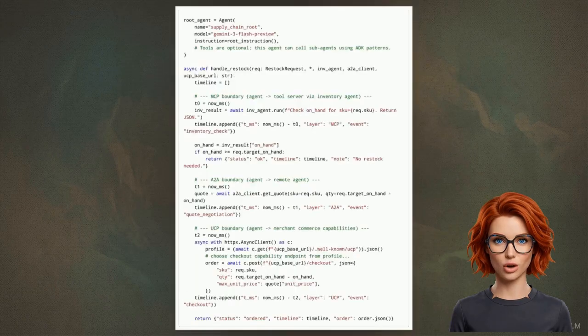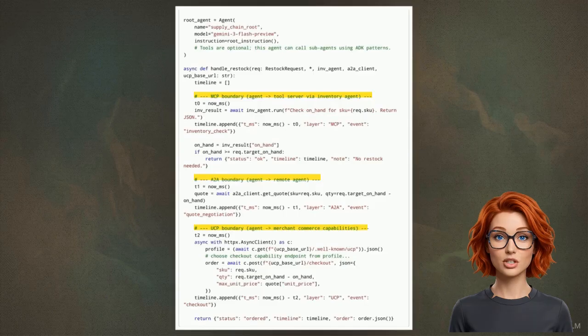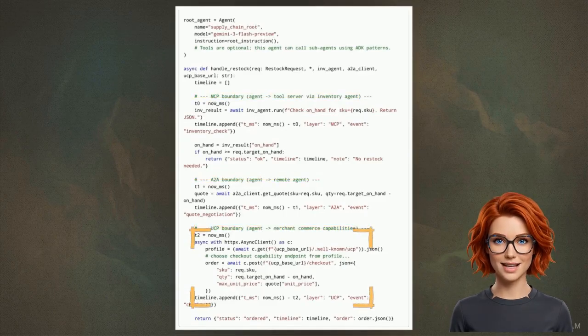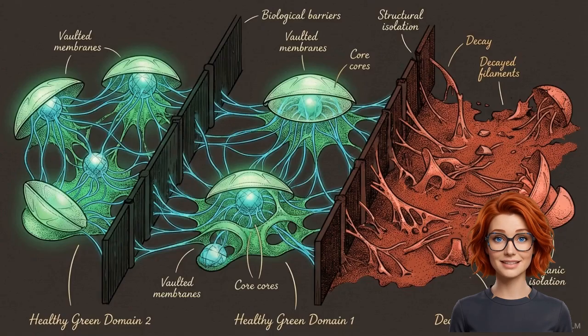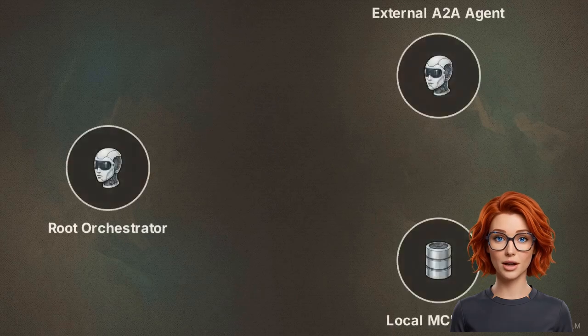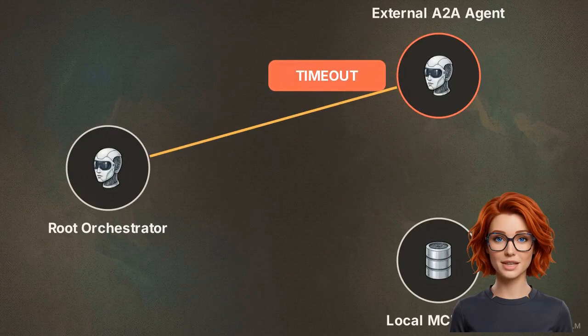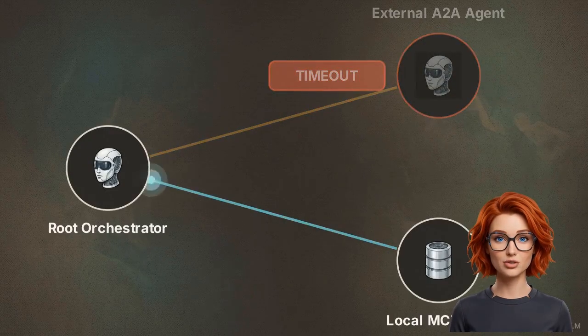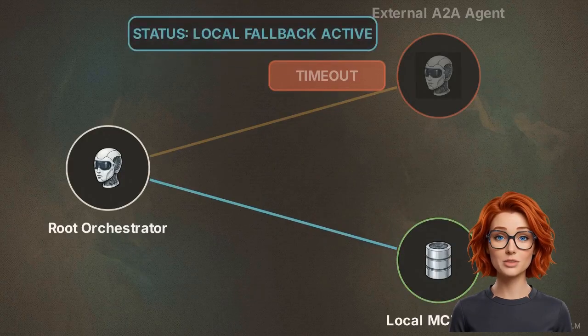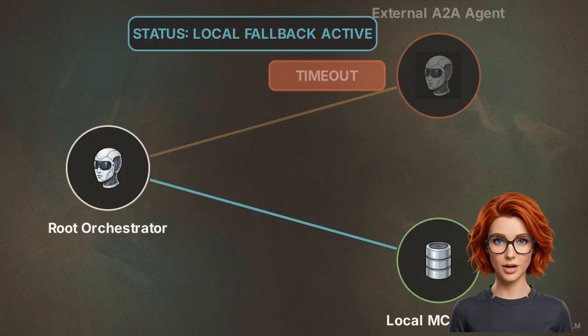This Python pseudocode shows the result of the split. By isolating the MCP, A2A, and UCP boundaries, engineers can trap distinct errors locally. A failure in a commerce transaction remains contained, preventing it from cascading into the upstream data retrieval logic. Modularity allows for graceful degraded routing. If an external A2A agent returns a hallucinated schema or times out, the orchestrator does not crash. It simply falls back to a deterministic local MCP tool to complete a critical operation.